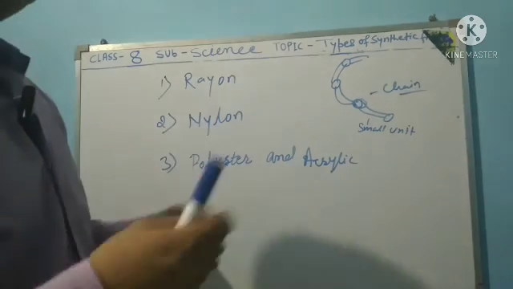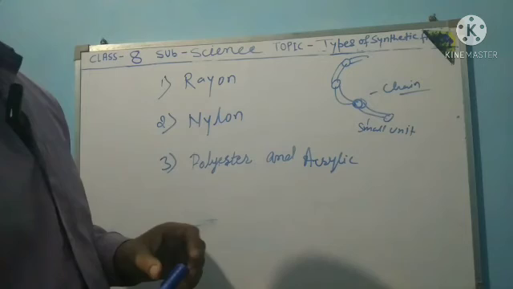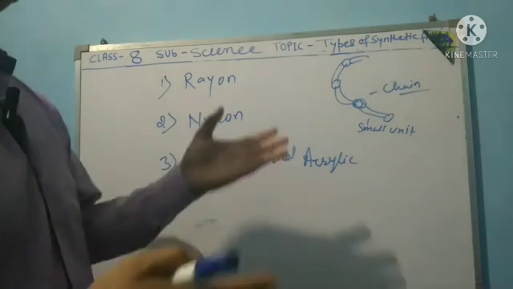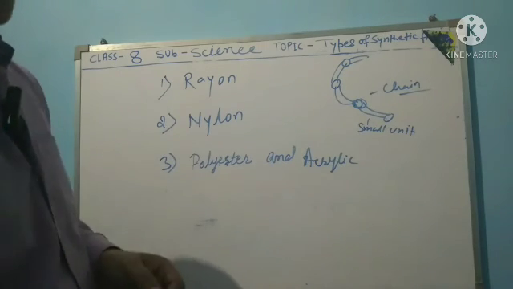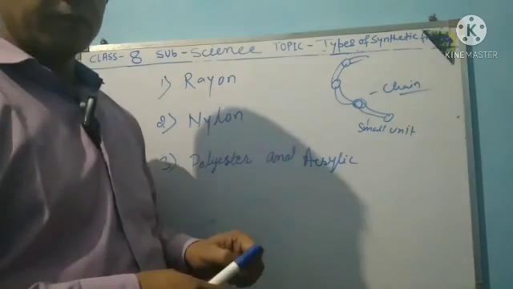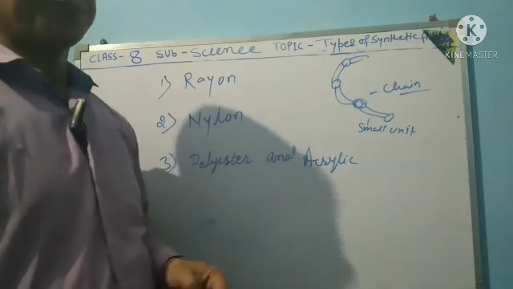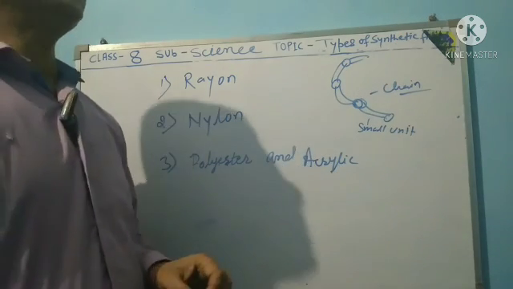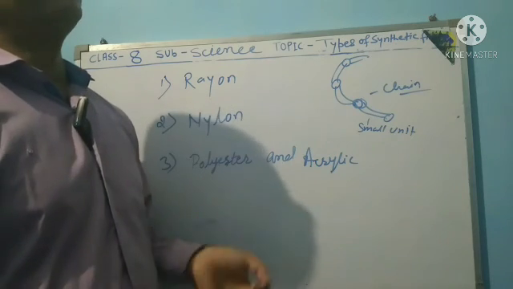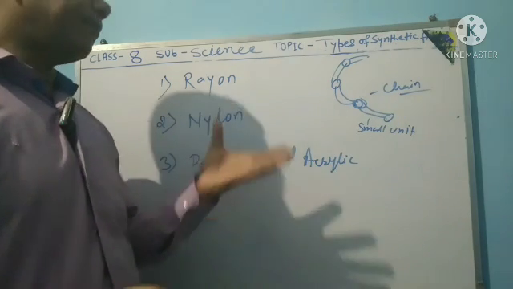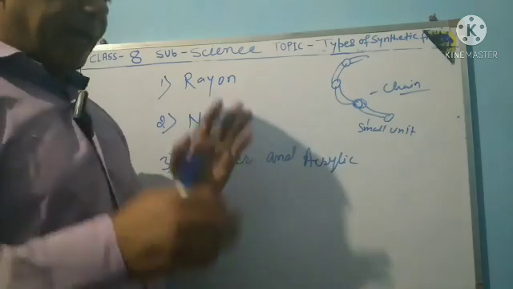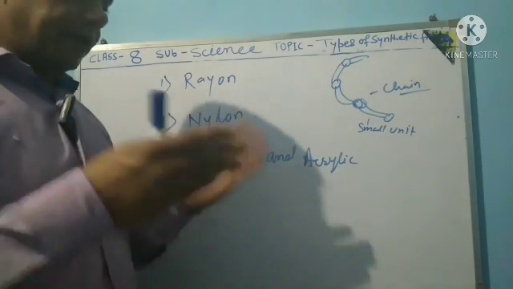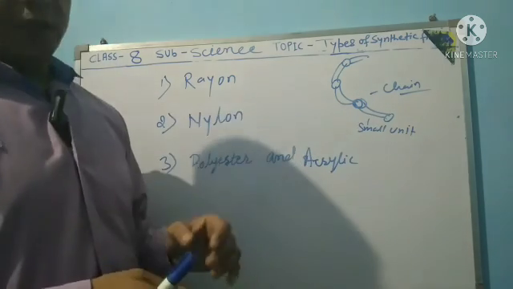It is lightweight. It is made into different types of objects like rope, socks, tents, toothbrushes, car seats, etc. That is the fully man-made synthetic fiber, nylon 6.